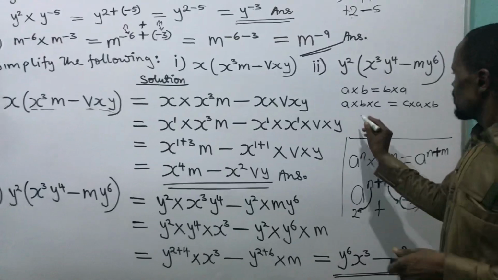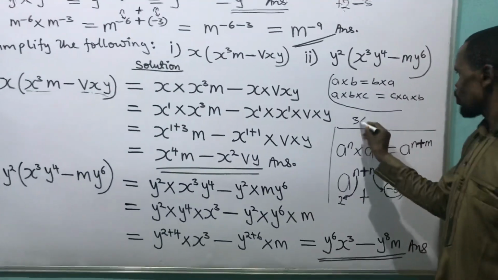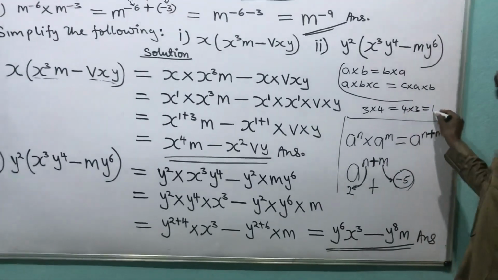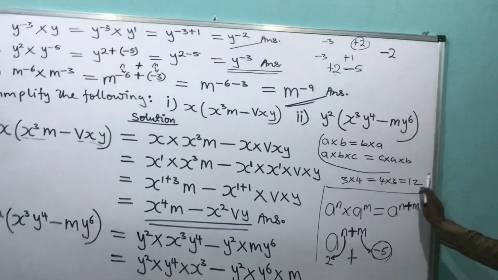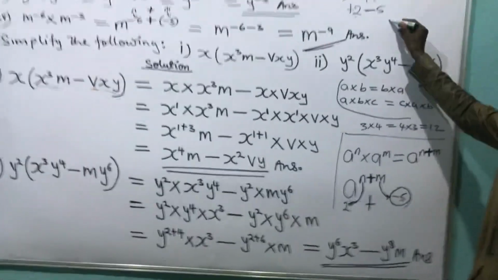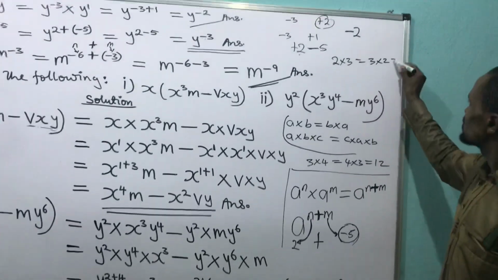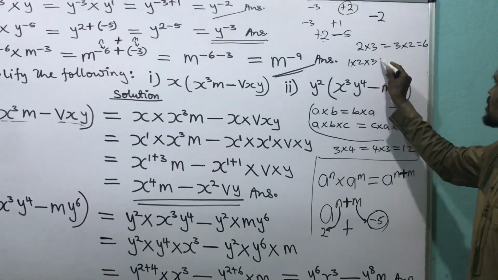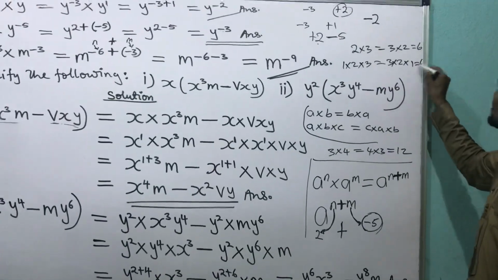Let me show you again. 3 times 4 is the same thing as 4 times 3, and the answer is 12. 2 times 3 is the same thing as 3 times 2, and the answer is 6. 1 times 2 times 3 is the same thing as 3 times 2 times 1, and the answer is still 6.